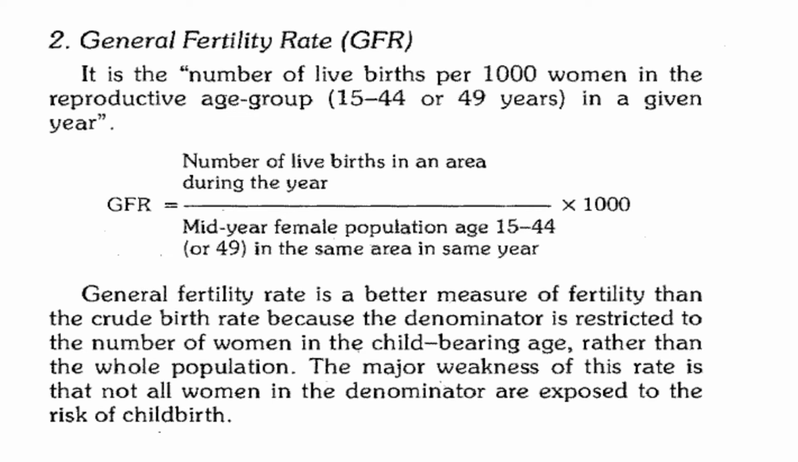by 1000. General fertility rate is a better measure of fertility than crude birth rate because the denominator is restricted to the number of women in the childbearing age rather than the whole population. The major weakness of this rate is that not all women in the denominator are exposed to the risk of childbirth, but it is better than crude birth rate or birth rate.